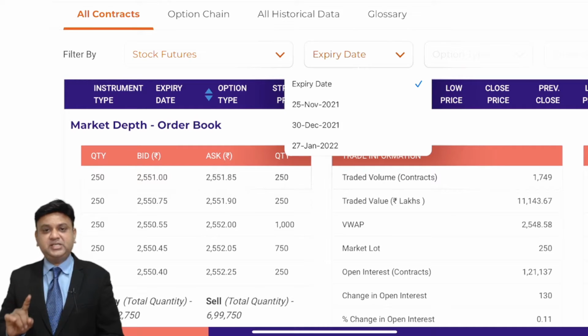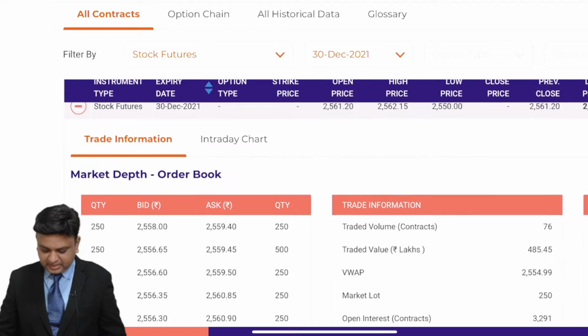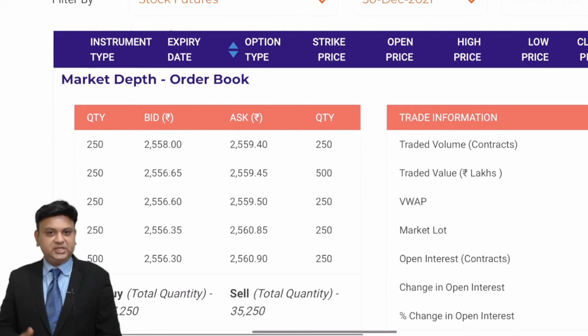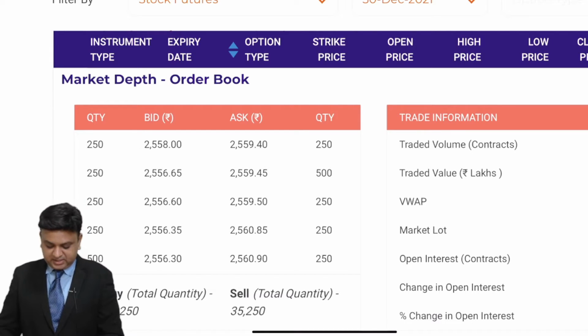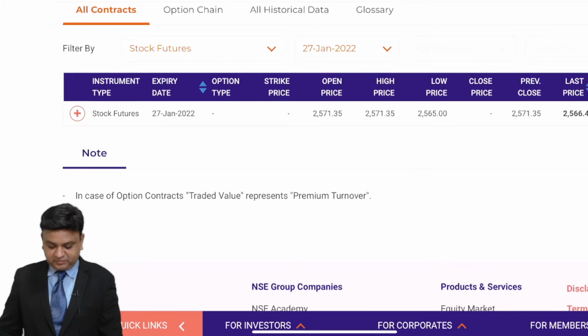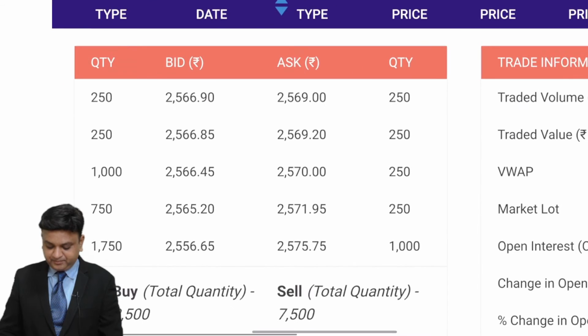Now see, I am changing the expiry date. Keep in mind 2551.85. I am taking 30th of December. In that, you can see 2559, the price is further increasing. Why? Because the time period increases. Again, there are two prices that you can see: one is the price at which you can buy, another is the price at which you can sell. I am taking the next expiry, 27th of January. In that, the price further increases to 2569.